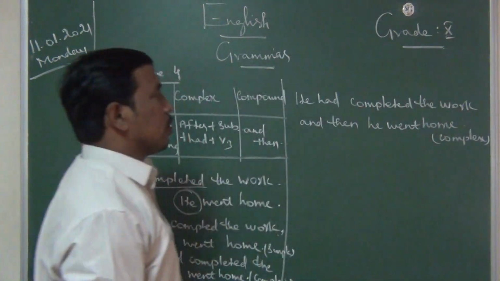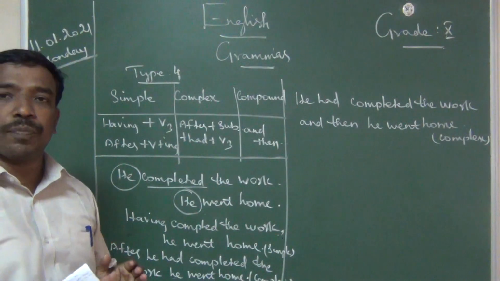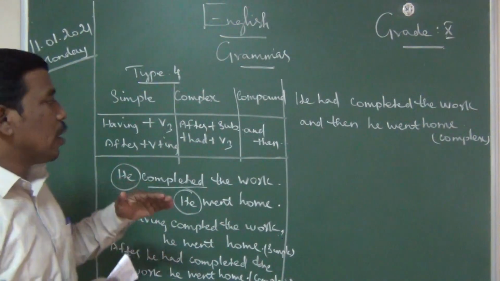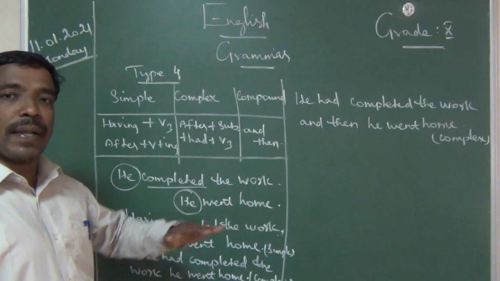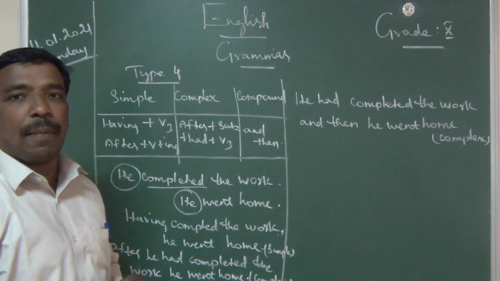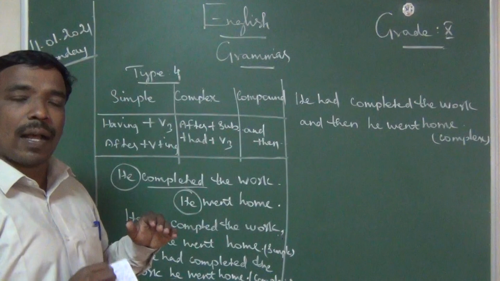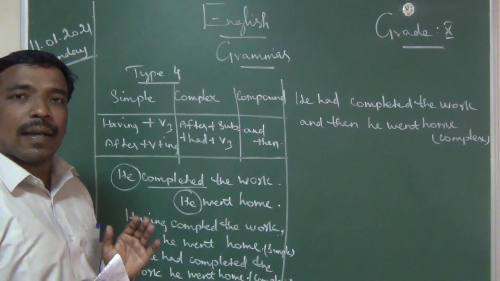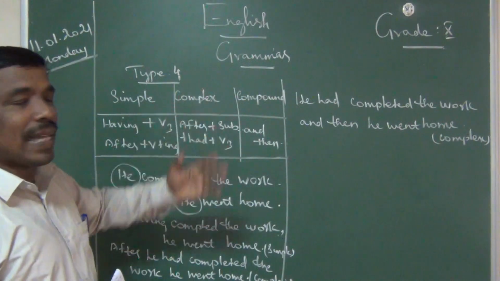Have you understood? So this is the model. Where should we use this model? For example, two actions happening one after another. On plus verb plus ing is used when it happens without any gap. But here it's not like that. He completed the work and then he went home. There is a gap, time passes.